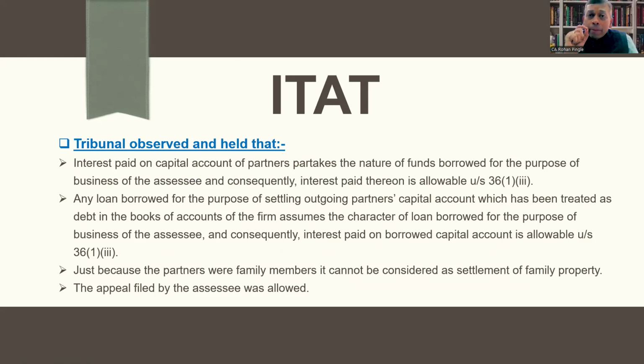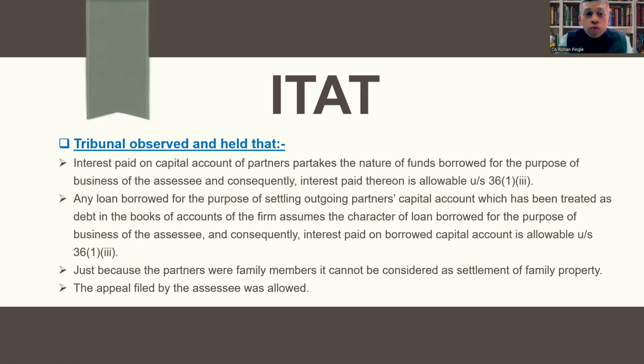Interest paid on capital account of partners partakes the nature of funds borrowed for the purpose of business of the assessee, and consequently interest paid thereon is allowable under section 36 subsection 1 clause 3.